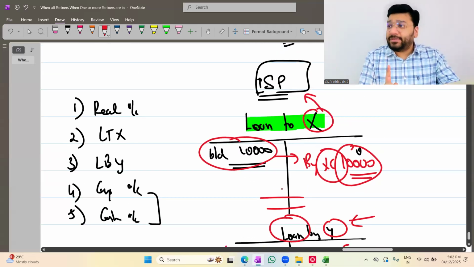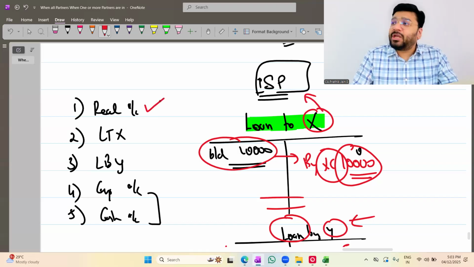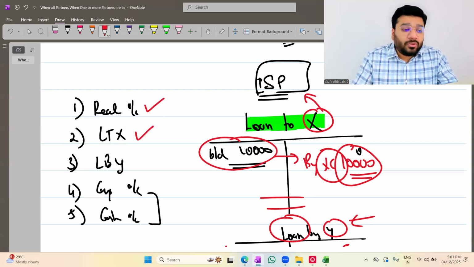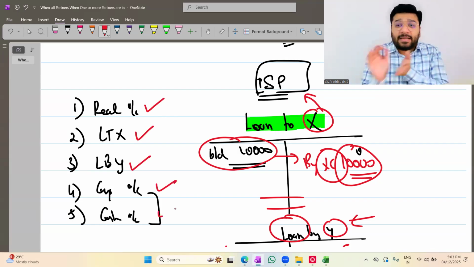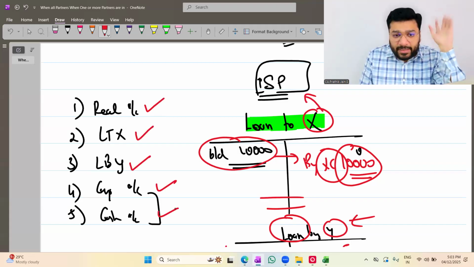So in case of insolvency of one or more partners, close the realization account as usual. Then loan to X will be transferred to X's capital account. Loan by Y will be transferred to his capital account. Ultimately, capital and cash has to be settled in the procedure I discussed earlier. Okay, not okay? This point is clear?